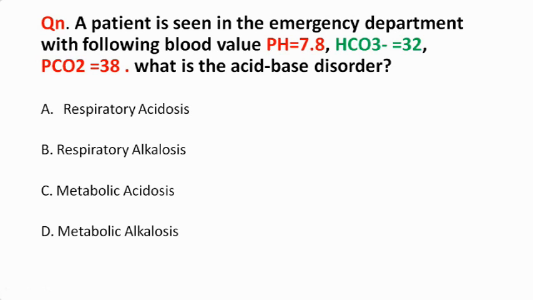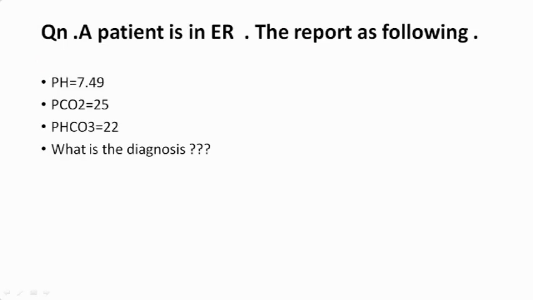So for an increase of 10, the increase in PCO2 should be around 7, and here the increase in bicarbonate is around 4 or 5, so the increase in PCO2 would have been around 3 to 4. But here you can see the PCO2 is normal, in fact in the lower range, so PCO2 has not increased. So it is a metabolic alkalosis which is not compensated.